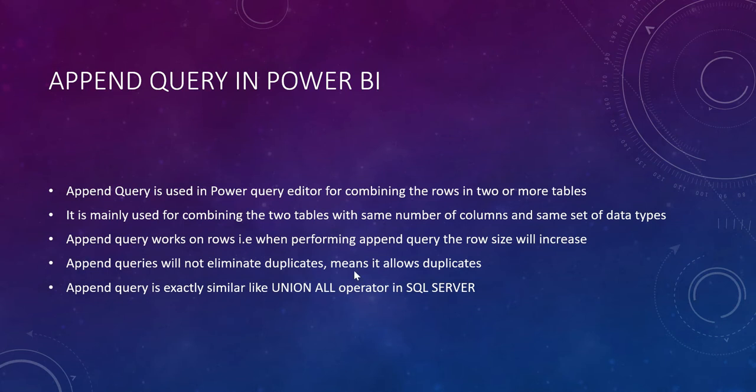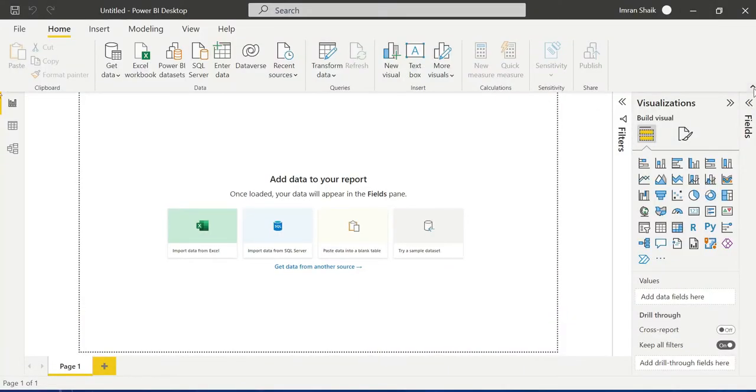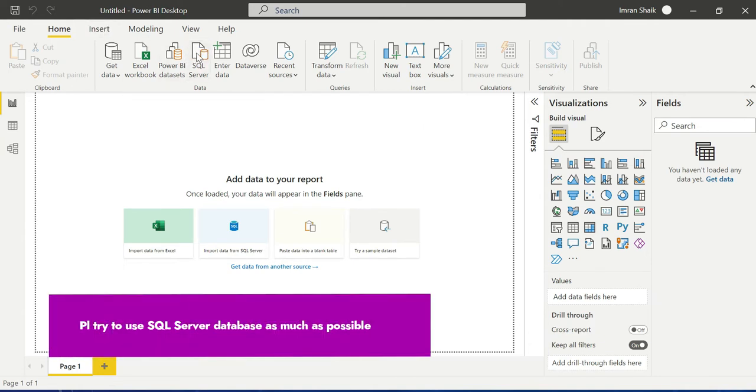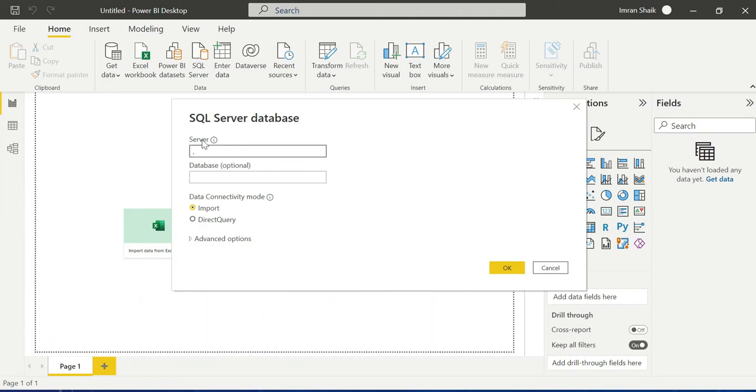Let's open Power BI Desktop. This is the blank desktop, guys. See, I didn't open anything. Now I'm going to connect with SQL Server. I'm bored with Excel, so let's work on SQL Server so we get a clear idea about the database. I'm using my local server, so I just click on dot. I'm using only import mode. Just click on import.